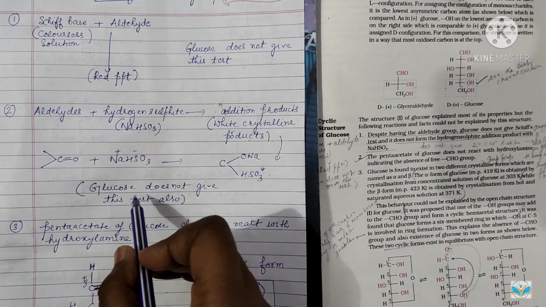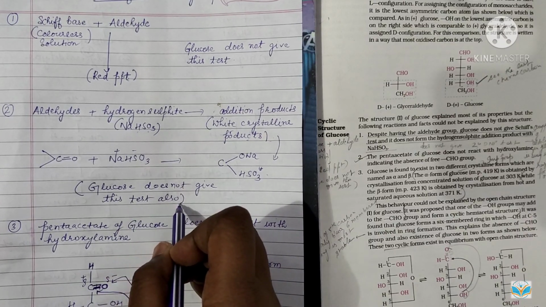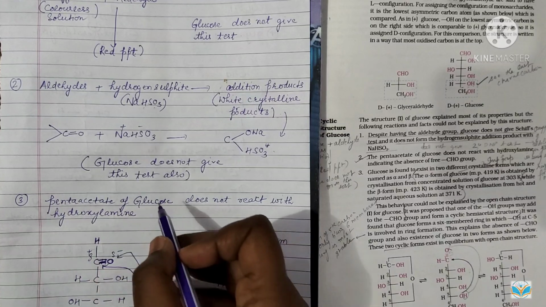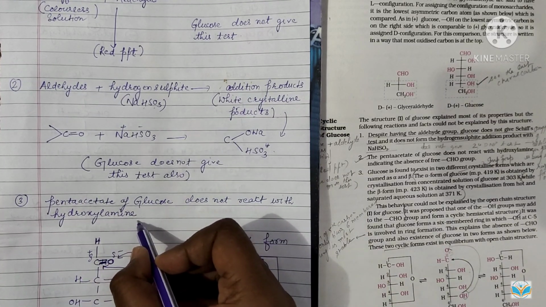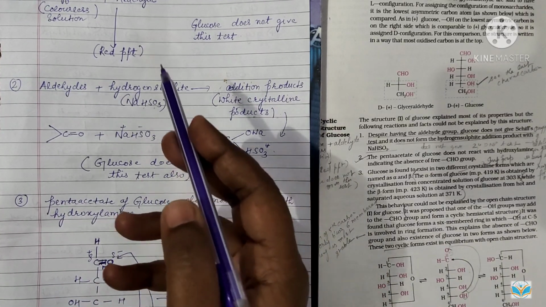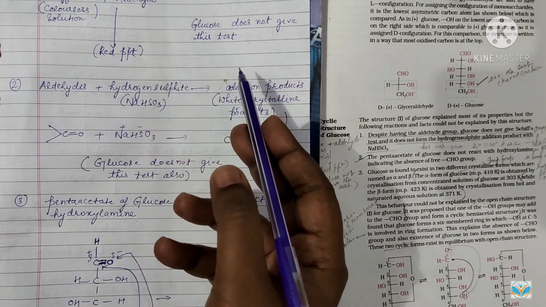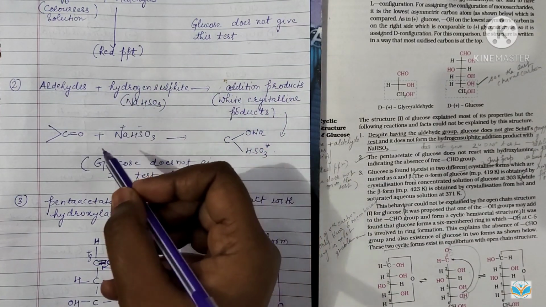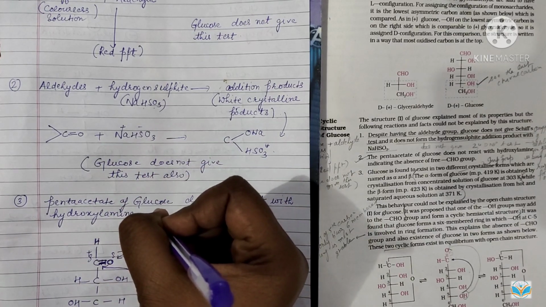But glucose again does not give this test. And the third reaction was that the pentaacetate of glucose does not react with hydroxylamine, which also shows that there is no free CHO group present in the glucose. The CHO group of the glucose is involved in making the cyclic structure of the glucose.